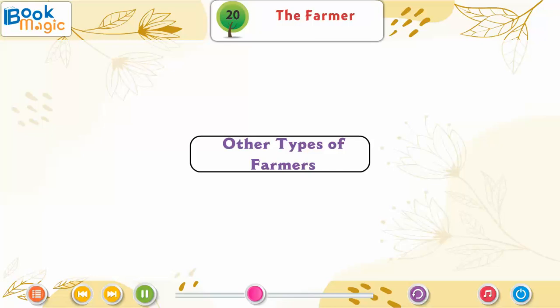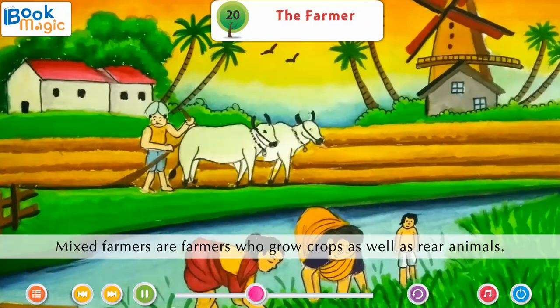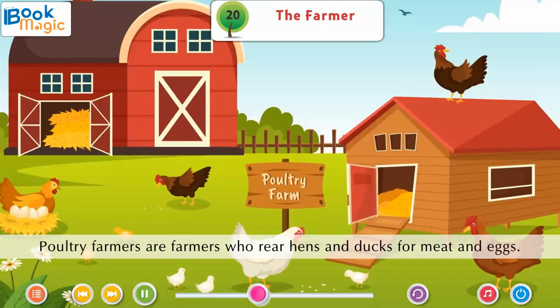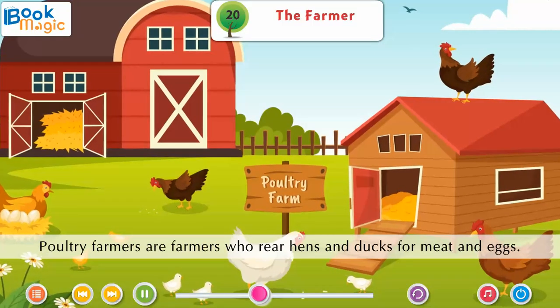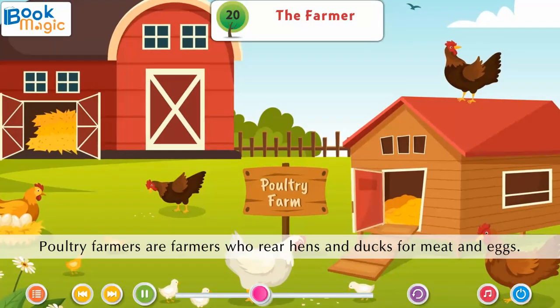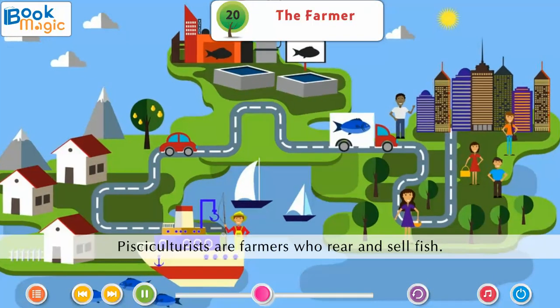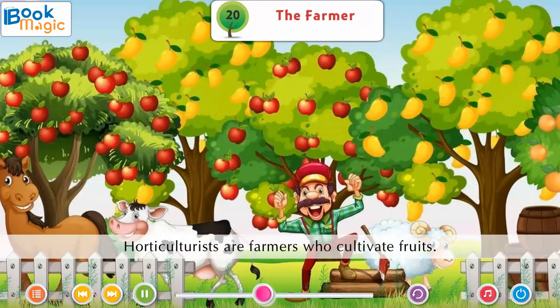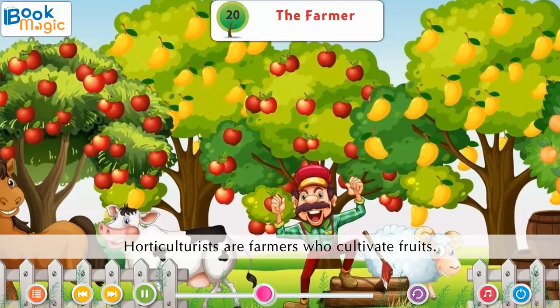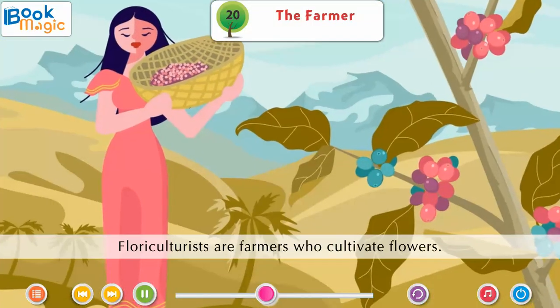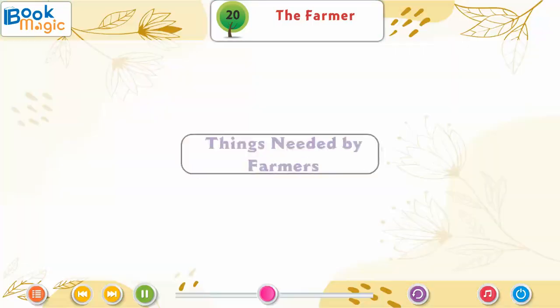Other types of farmers. Mixed farmers are farmers who grow crops as well as rear animals. Poultry farmers are farmers who rear hens and ducks for meat and eggs. Pisciculturists are farmers who rear and sell fish. Horticulturists are farmers who cultivate fruits. Floriculturists are farmers who cultivate flowers.